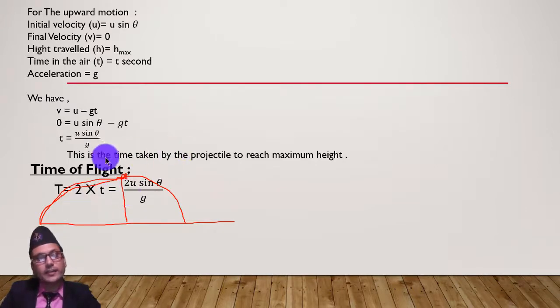T is already calculated here. That's why u sin theta. So the time of flight is 2 u sin theta by g, only the double of this.